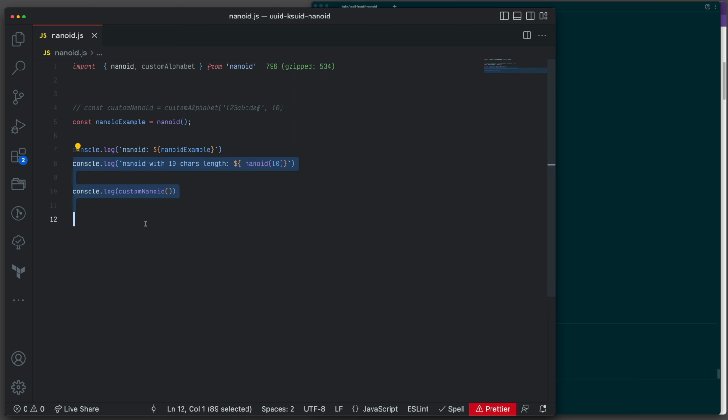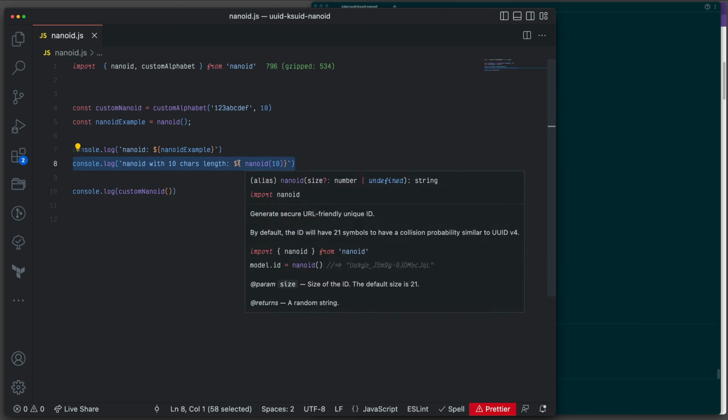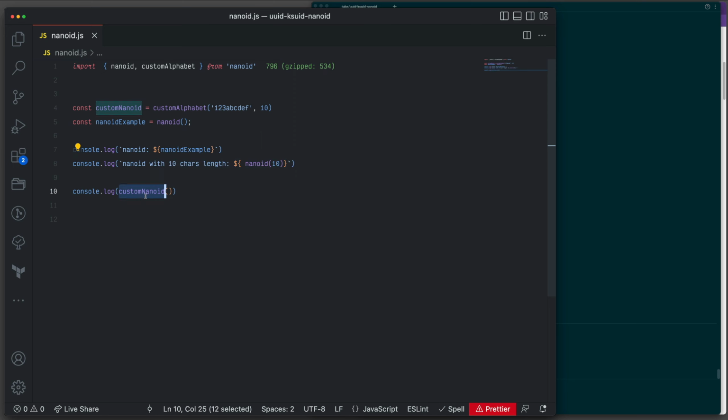And the way to do it, there we go. Basically, it's very simple. You are going to import the custom alphabet. With the custom alphabet, you're literally going to say these are the allowed characters, and this is the length. So I want a 10-character random ID, which consists of only these characters, and you can see here it will give you the custom NanoID.